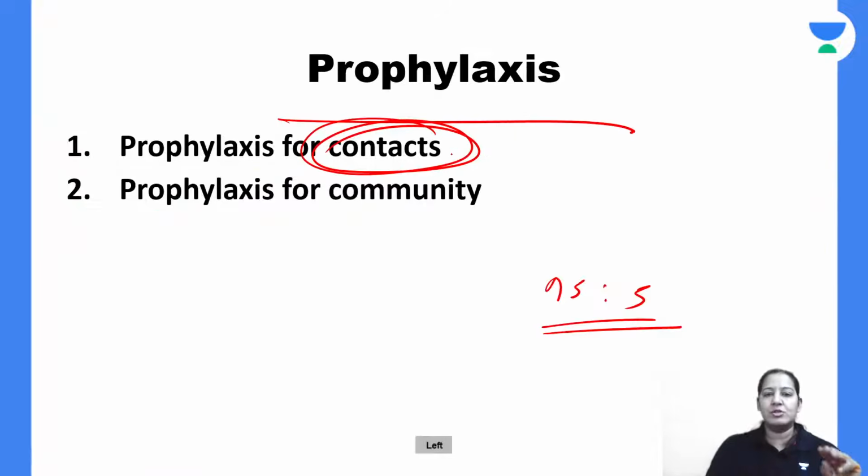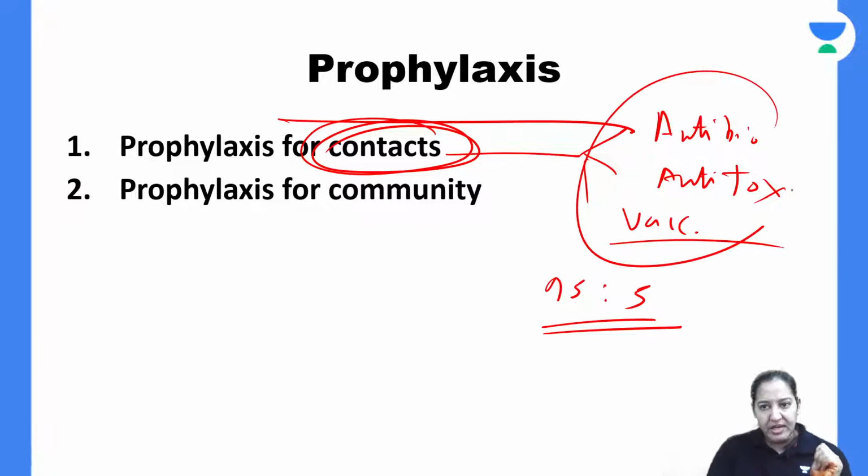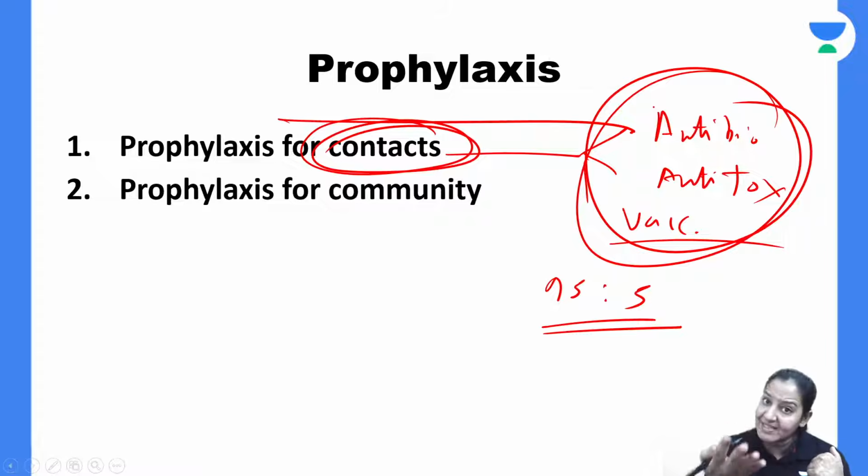So for prophylaxis, do three things. Give antibiotic, give antitoxin, and give vaccination if not previously vaccinated. If previously vaccinated, give only a booster. So these are the three things you have to do for prophylaxis in close contacts.